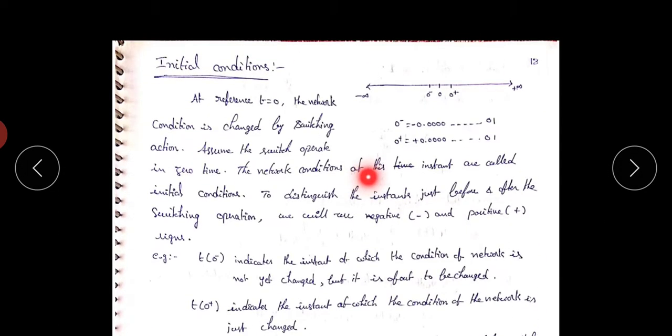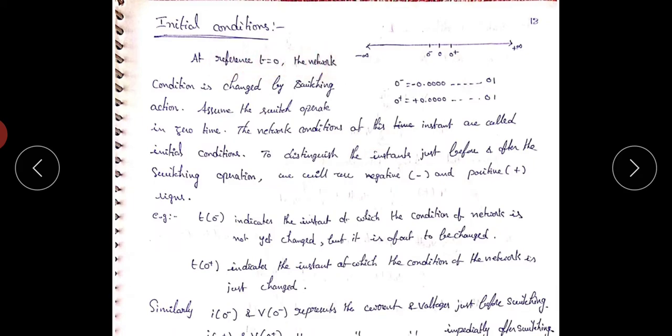The next one, initial conditions. At reference t = 0, a network condition is changed by switching action. Here at t = 0, the network condition is changed by switching action. Assume the switch operates in zero time. The network condition at this time instant is called initial conditions. If we change the switch of the network at t = 0, at that time the circuit condition is called initial condition. To differentiate the instants just before and after the switching operation, we use negative and positive signs.